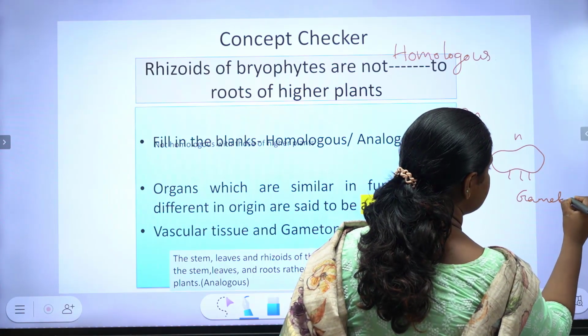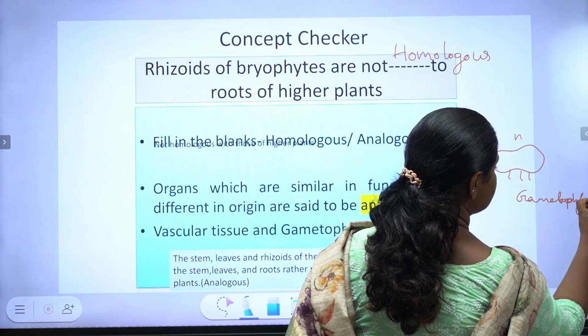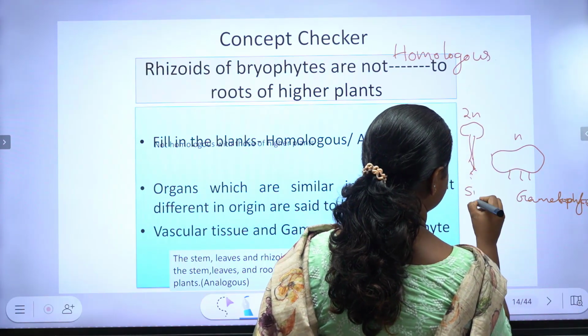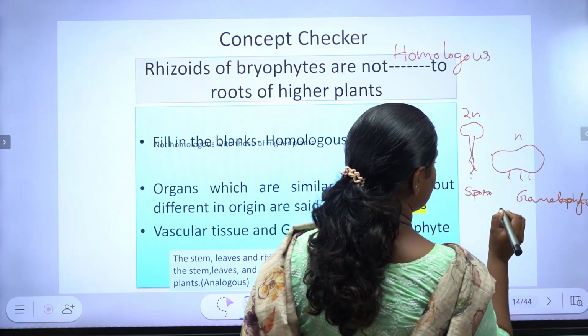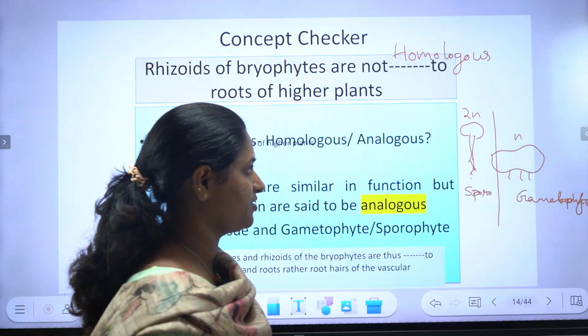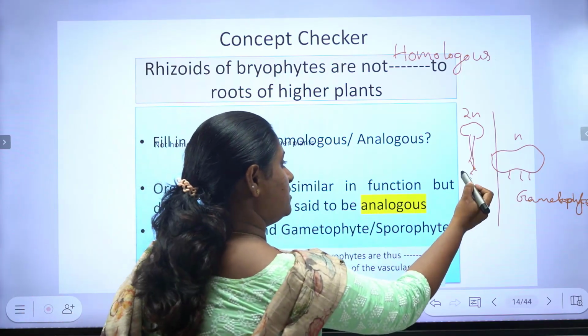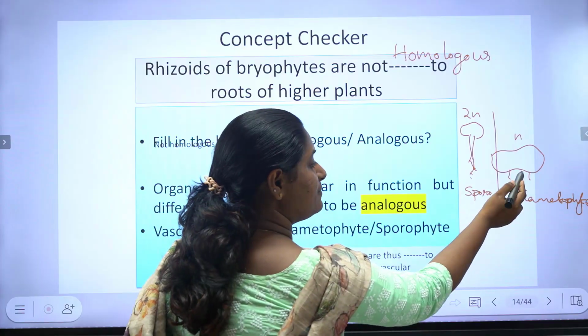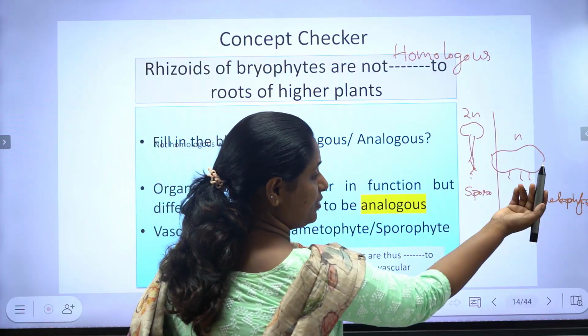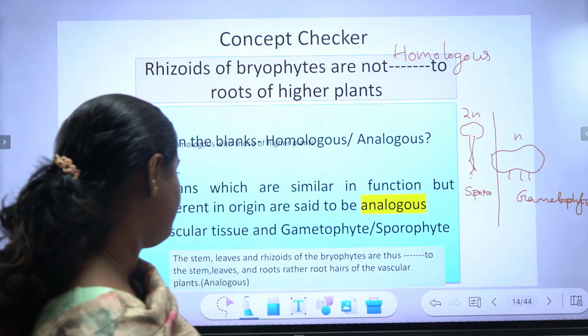Higher plants is sporophytic. So this is sporophytic generation and this is gametophytic generation. These are the structures similar in function but different in origin. Different origin means one is sporophyte, another is gametophyte.